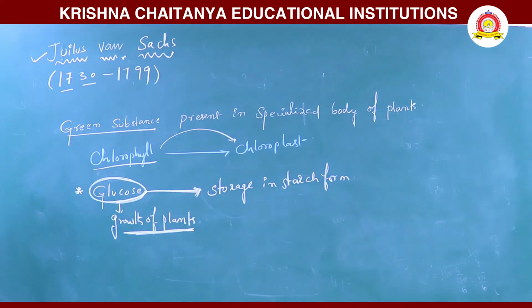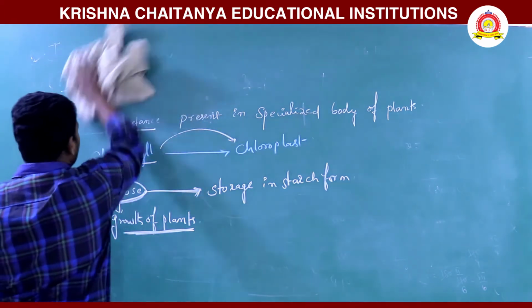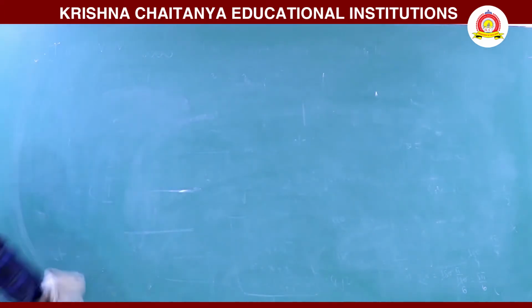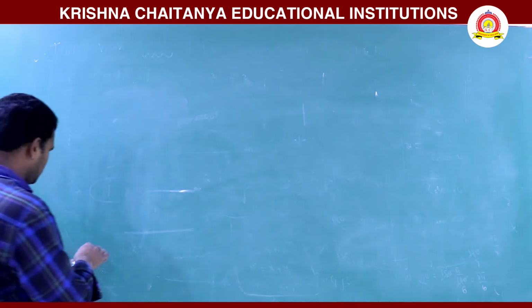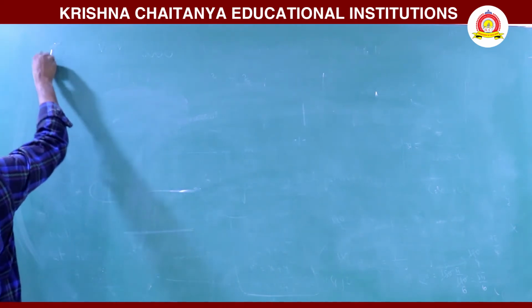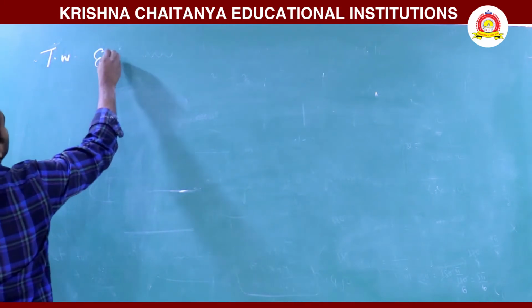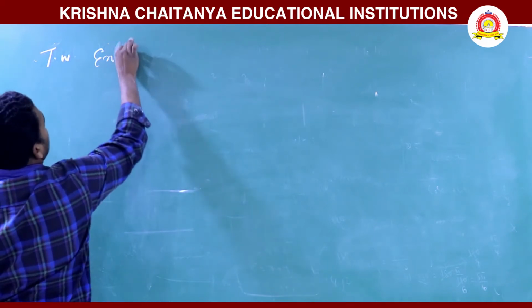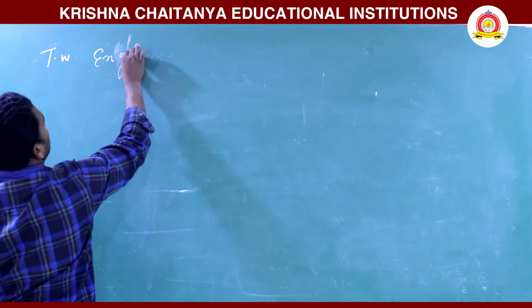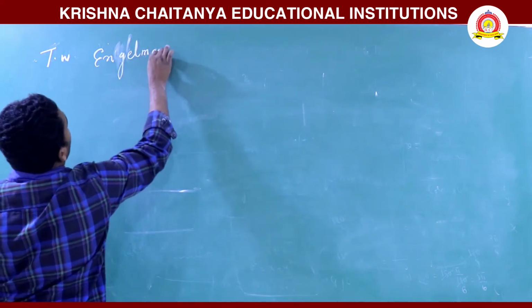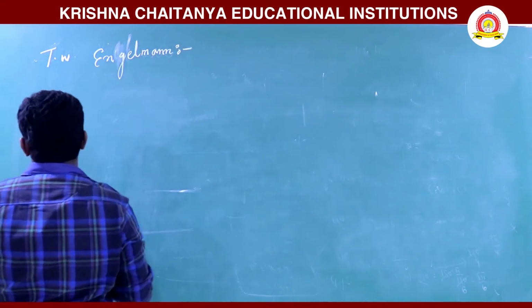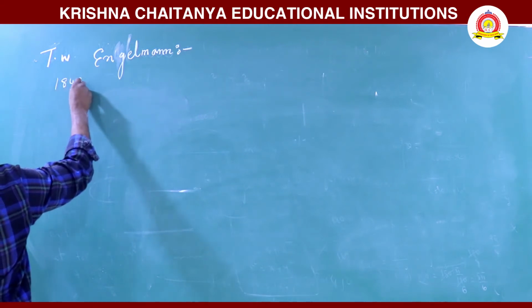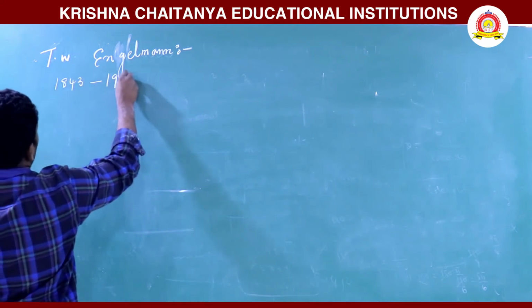So the next experiment is by another scientist, T.W. Engelmann, who lived from 1843 to 1904.